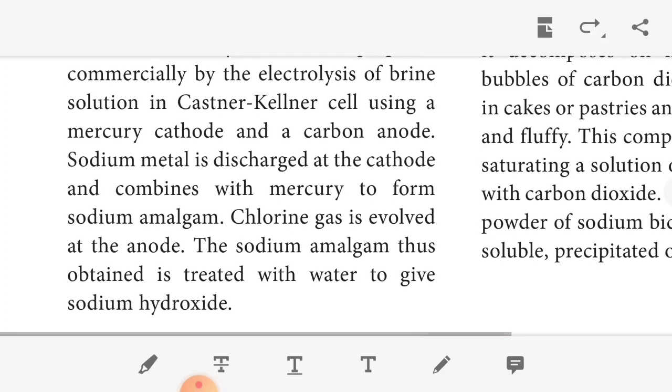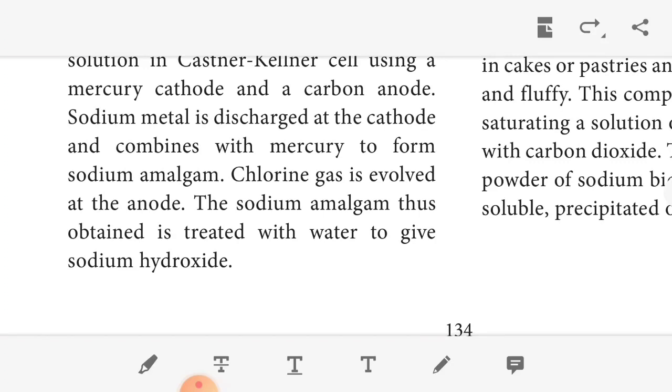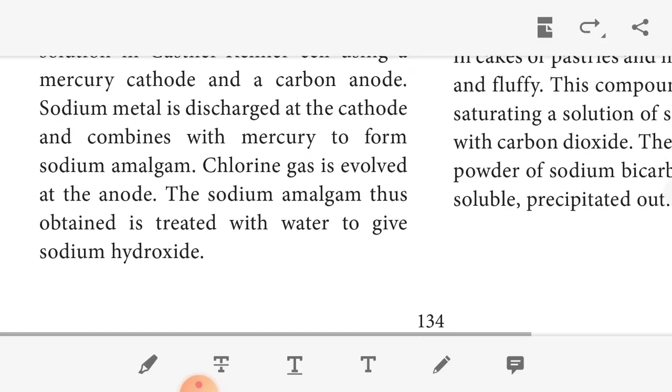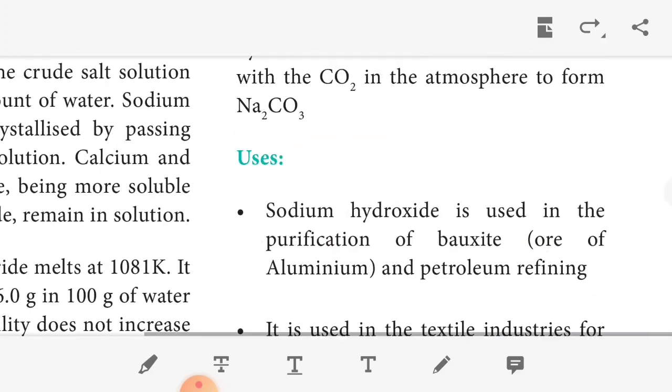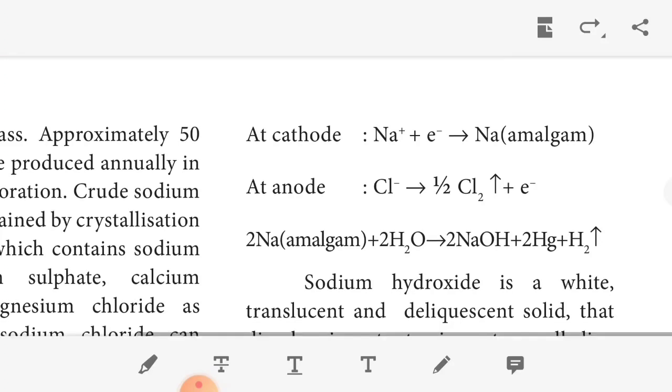The remaining chlorine gas is evolved at the anode. The sodium amalgam thus obtained is treated with water. Sodium amalgam reacts with water to give sodium hydroxide. So these are the steps: sodium amalgam at the cathode, chlorine gas at the anode, and sodium amalgam reacts with water to give sodium hydroxide.